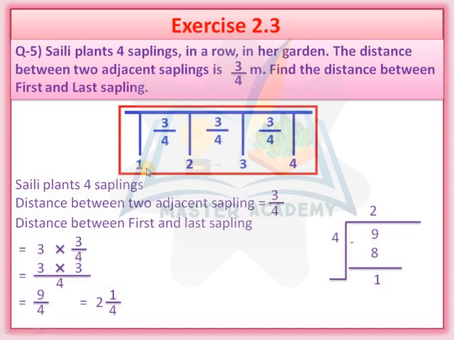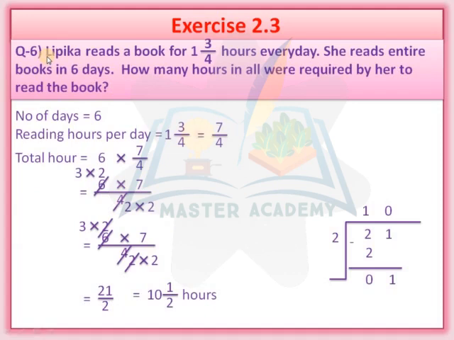Now we will move on to question number 6. Lipika reads a book for 1 integer 3 upon 4 hours every day. She reads the entire book in 6 days. How many hours in all were required by her to read the book? You know very well, she reads the entire book in how many days? Obviously you are telling me, sir, Lipika reads the entire book in 6 days. So number of days is equal to 6.